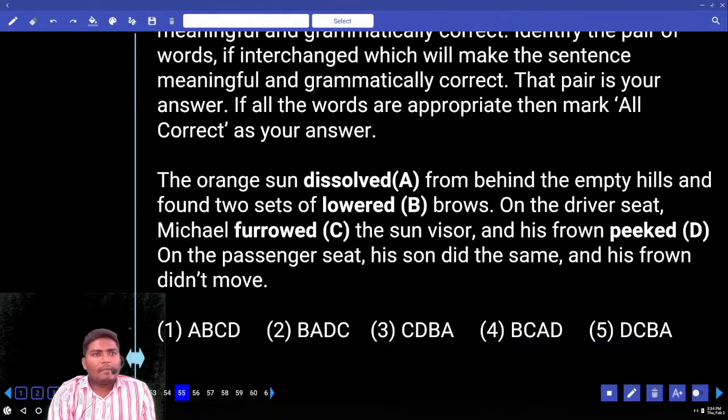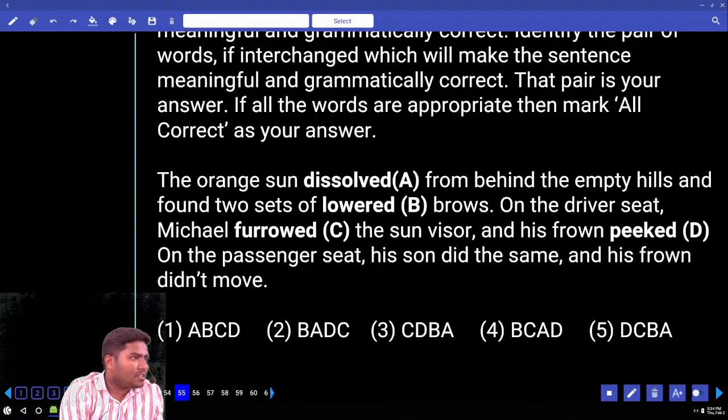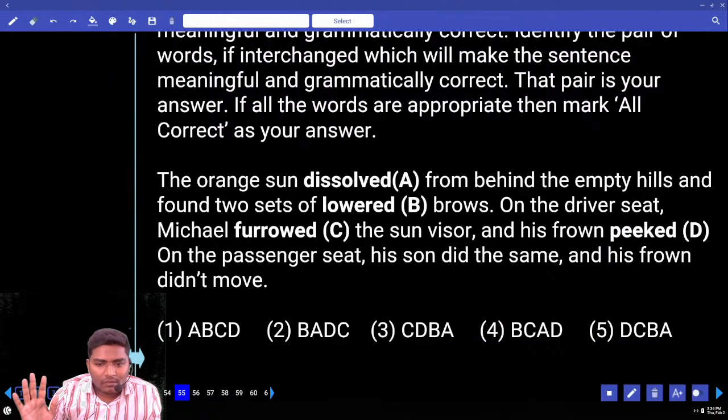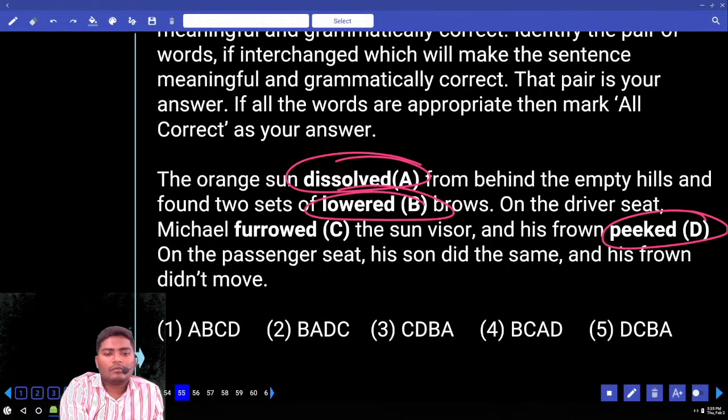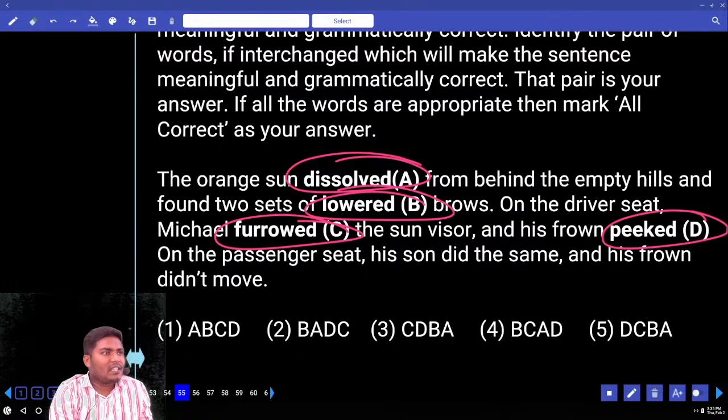Question 55. This is completely a poetic sense of sentence. If you have a little bit of poetic mind, then you can answer it, otherwise you cannot. I will tell you why. Can you tell me the parts of speech of all this? All of them are V2s or V3s. That means you cannot escape here with grammar. Previously with some sentence framing we can do it. But now all of them are with V2s and V3s.